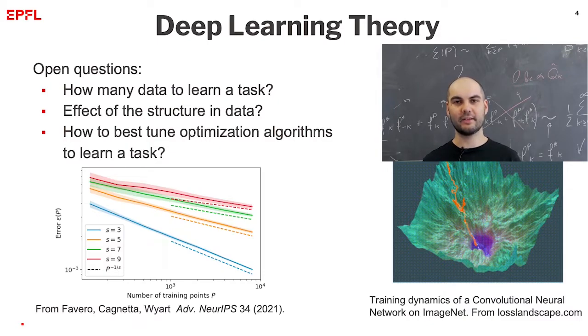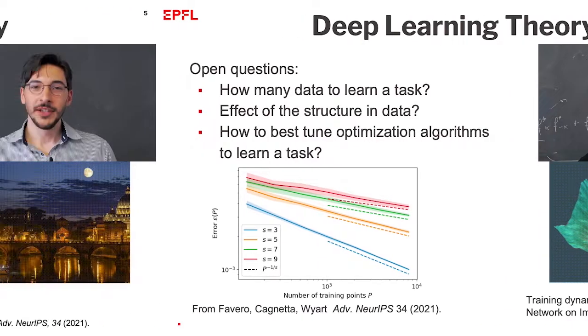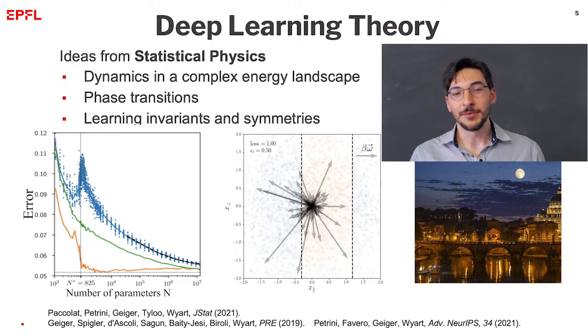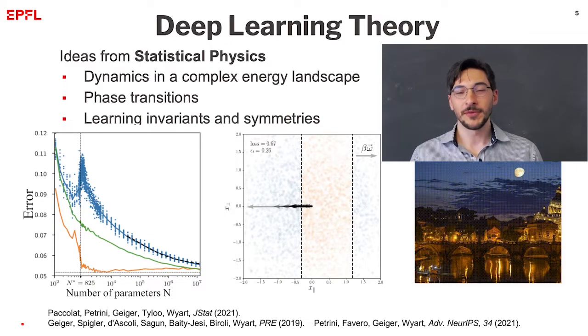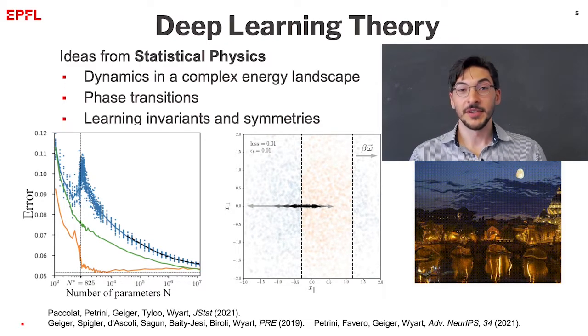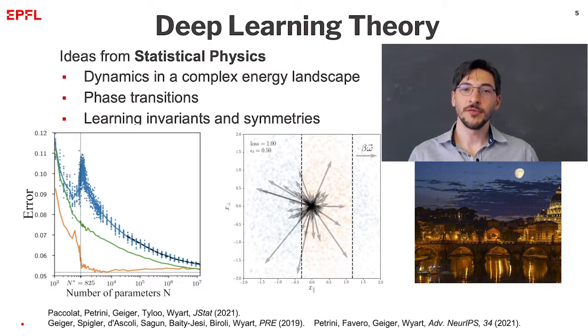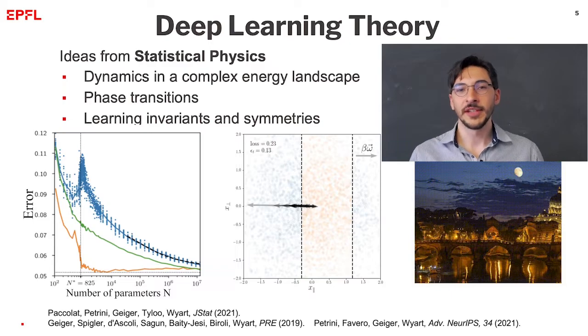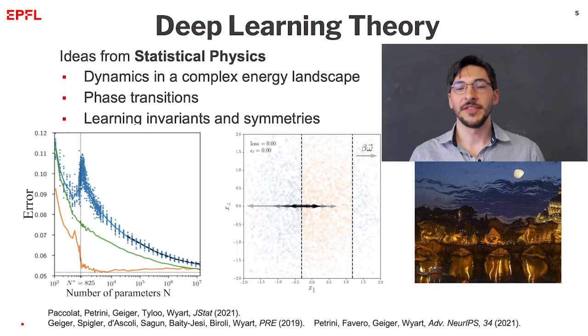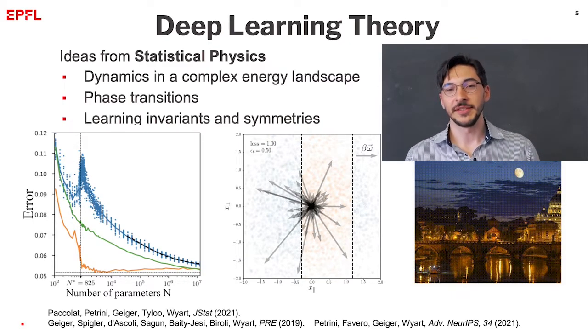Indeed, these algorithms consist in a stochastic trajectory in a complex energy landscape. And this setting has many correspondences with the statistical physics of complex systems. To tackle problems in deep learning theory, we use tools from statistical physics. For example, in one of our works, we made a direct analogy between over-parameterized neural networks and a very special phase transition that is found in complex systems.